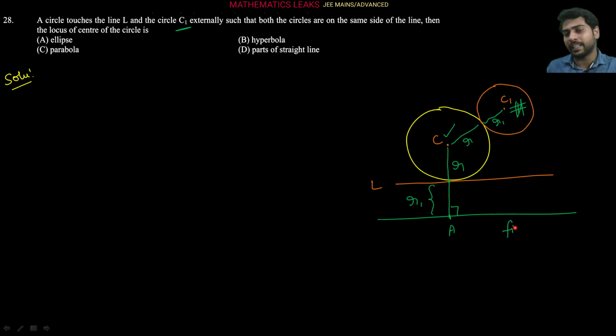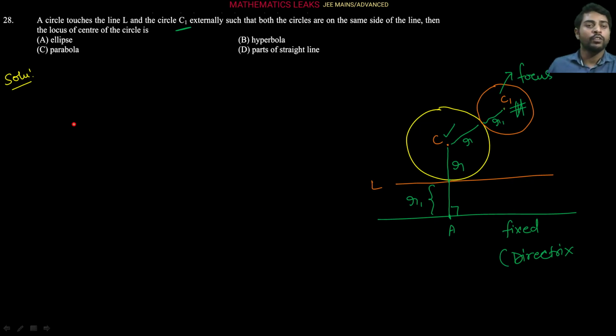Let's suppose this is a fixed line, you can assume it as a directrix, and this is a fixed point C1, so it will be like a focus, correct? So from here you can say CC1 is equal to CA.